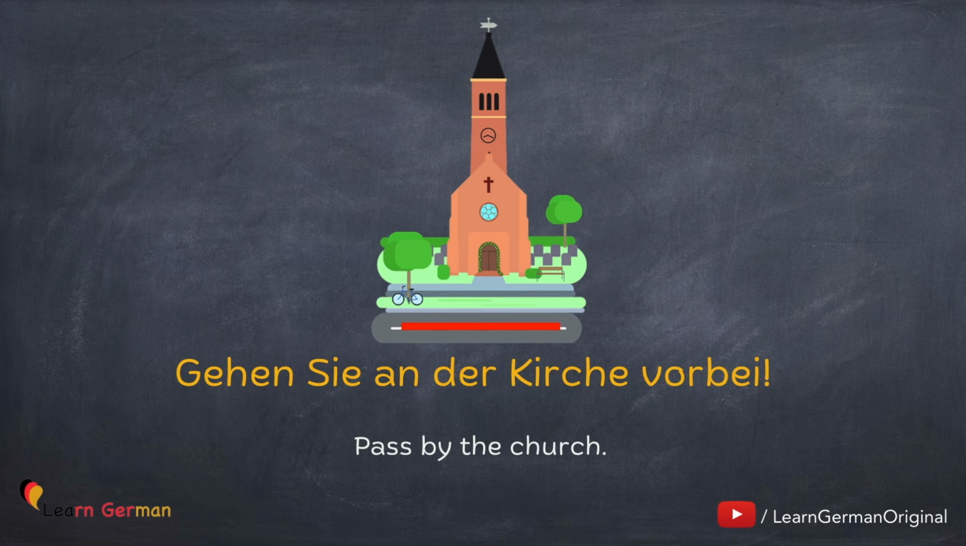Do remember, if the article of the place is die, you would say an der. For example, an der Kirche. If the article is der or das, it will change to am. Am Rathaus vorbei. Am Supermarkt vorbei. Let's move on to the next one.